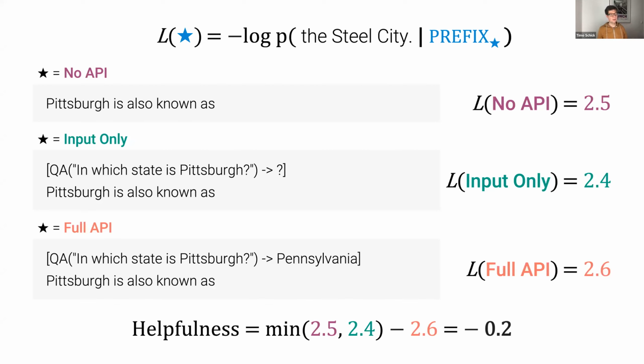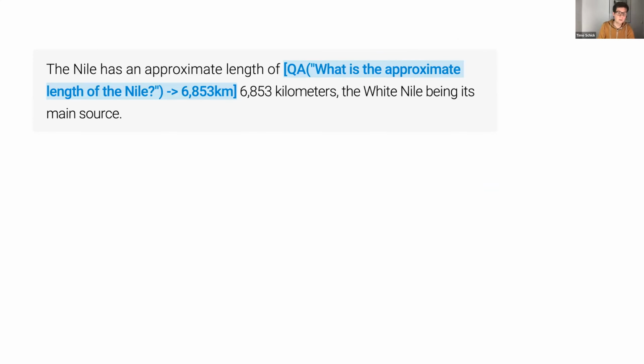All right, so we have our way of defining whether an API call is helpful or not. But so far, we've only looked at this single question answering API. So I just want to spend one or two minutes to show you a few more examples from all the APIs that we've experimented with in the paper, with corresponding actual helpfulness scores that we get from a GPT-J model. So here, first of all, is another example of our question answering tool. The text that you can see here, or all the text that I'm going to show, are just small snippets from the actual language modeling corpus that our model was trained on. So we just took those random millions of texts and annotated all of them with API calls.